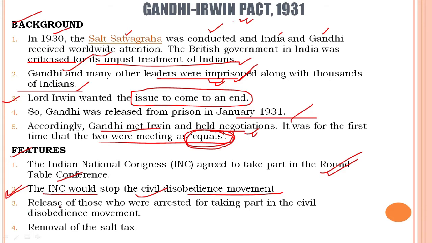Okay, release of those who were arrested for taking part in the civil disobedience movement. We see that thousands of Indians were arrested after the launch of the civil disobedience movement, and the British government also agreed to remove the salt tax. So these are the features of the Gandhi-Irwin Pact.